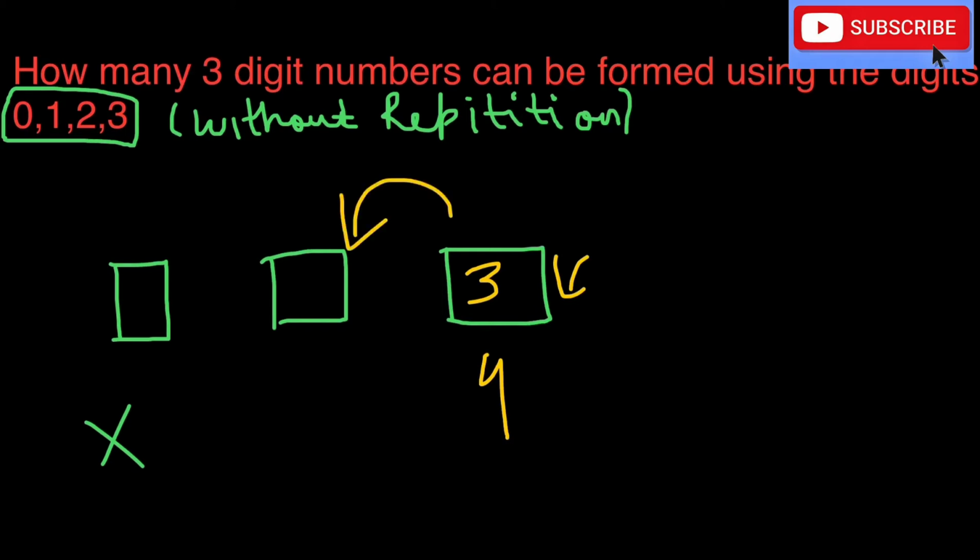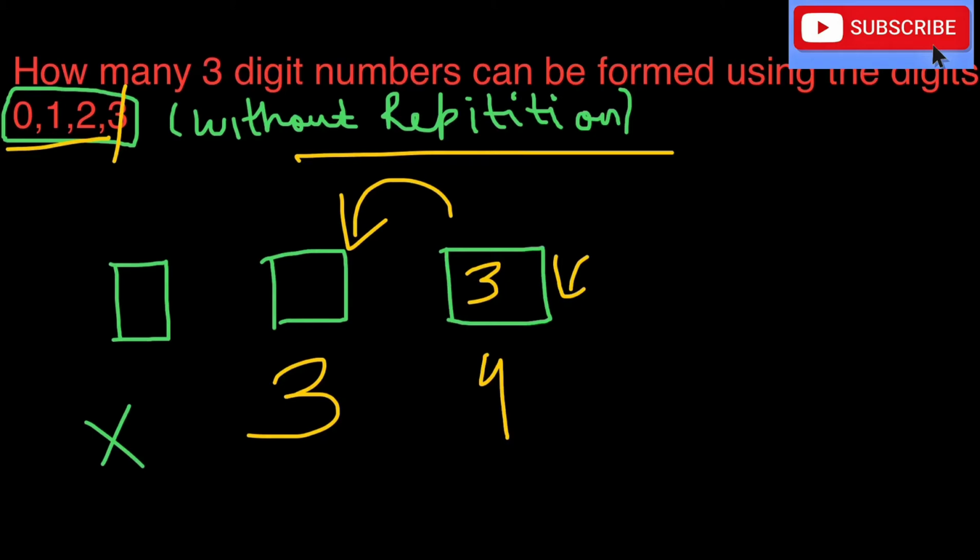Now just come to the previous box. In this box, can I have again 4 ways? Just think critically. No, it's mentioned without repetition. So I cannot have 4 ways, but I can have 3 ways. How? Because suppose I wrote 3 here, now I can fill 3 numbers, so I have 3 ways to fill this box. And again, now I fill 3 here, but in the first box, am I having again 3 ways?